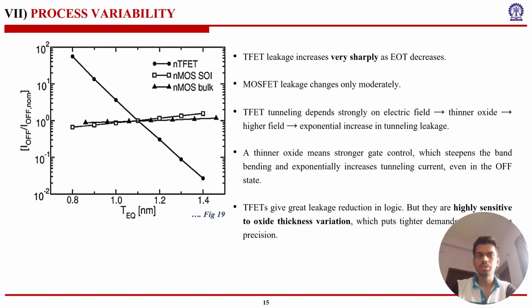So, this slide shows how leakage current varies with changes in equivalent oxide thickness. TFET conduction relies on band-to-band tunneling. Thinner oxide steepens the band bending and exponentially increases tunneling current. MOSFET leakage changes moderately, while TFET gives a great reduction in leakage current, but they are highly sensitive to oxide thickness variations.